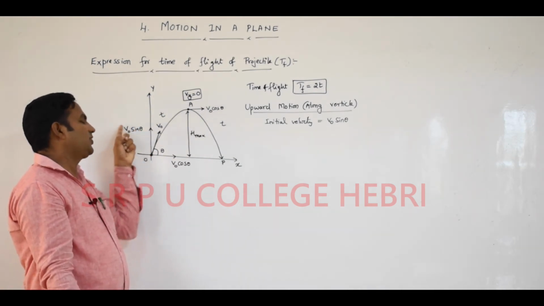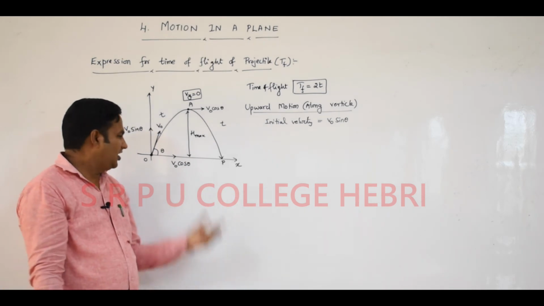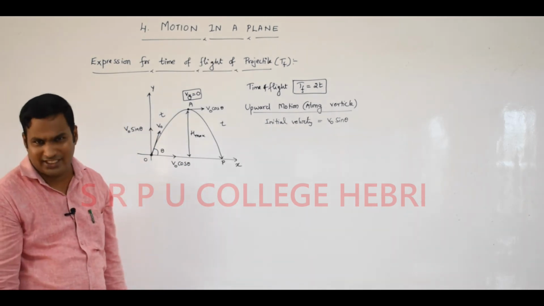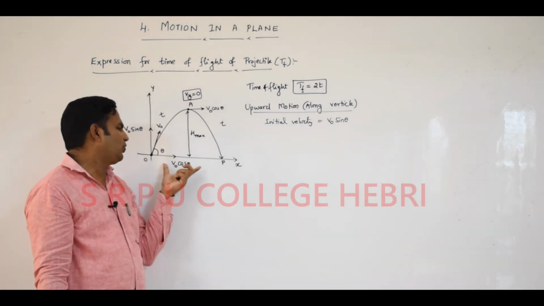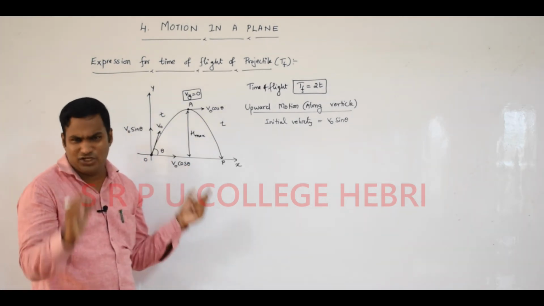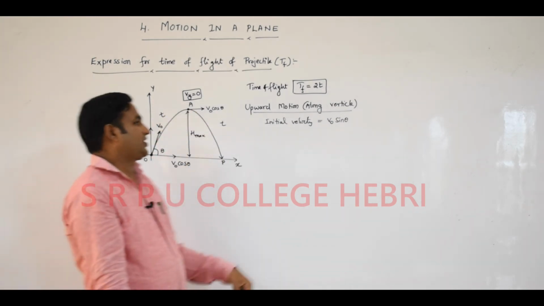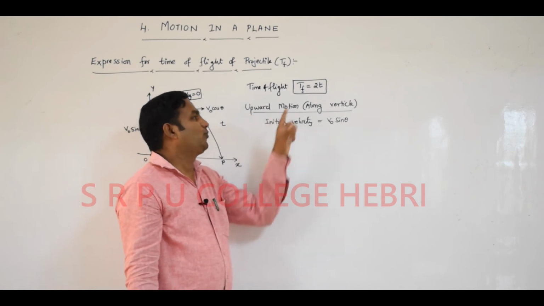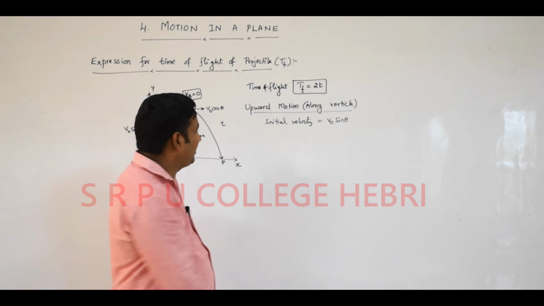Initial velocity is V naught sin theta. Along the vertical, the initial velocity is V naught sin theta. Along the horizontal, the initial velocity is V naught cos theta, that we learned. But along the horizontal, throughout the journey, the horizontal component is the same, acceleration is equal to 0. Only the vertical component is going to change. Therefore, I assume the upward motion only along the vertical. Initial velocity is V naught sin theta.